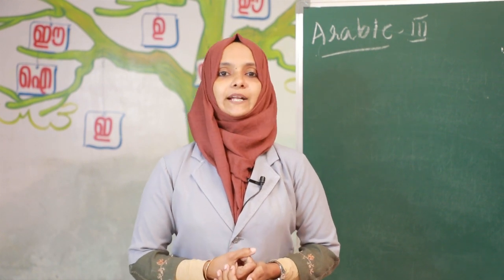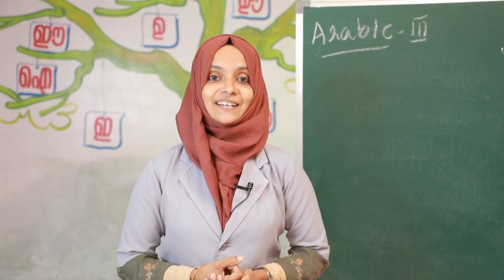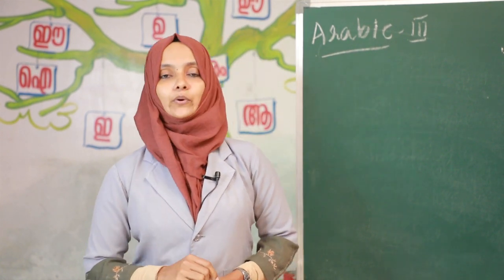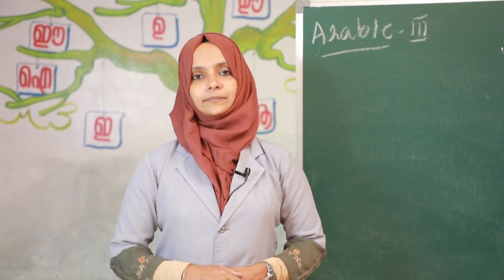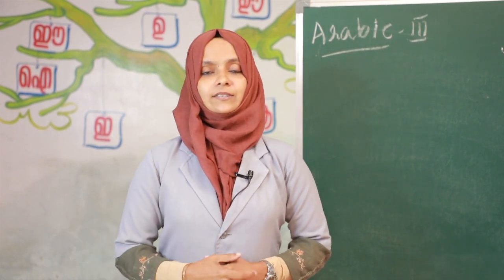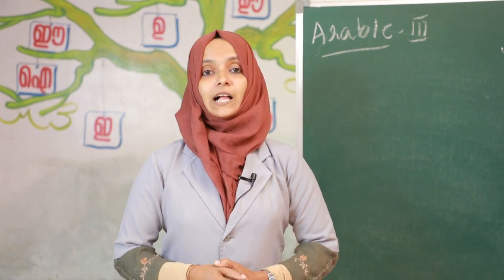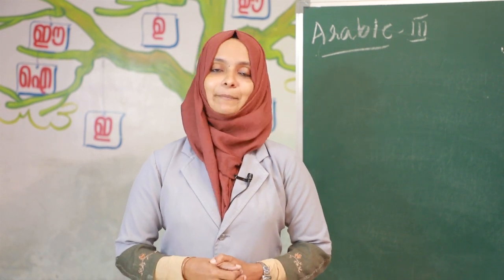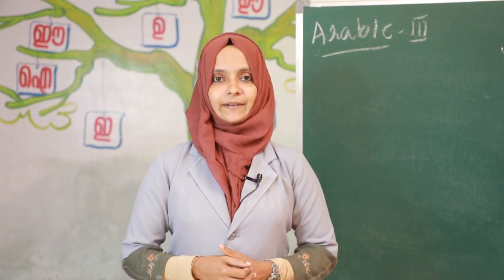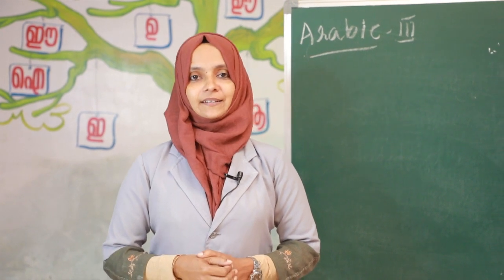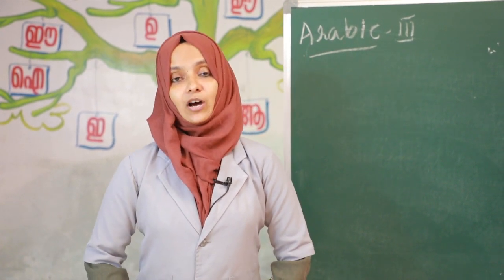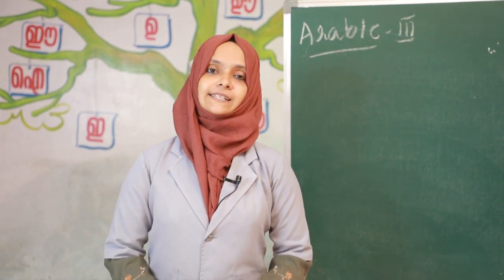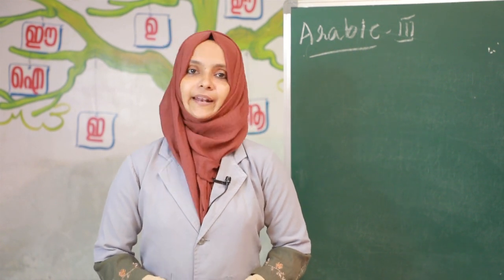How to say in Arabic, this is a book? Hada kitabun. Then the next word, qalamun, means pen. This is a pen. How to say in Arabic? Please translate this is a pen into Arabic.